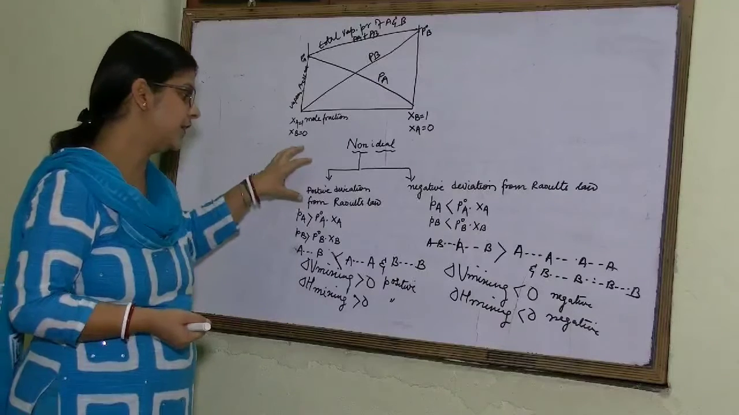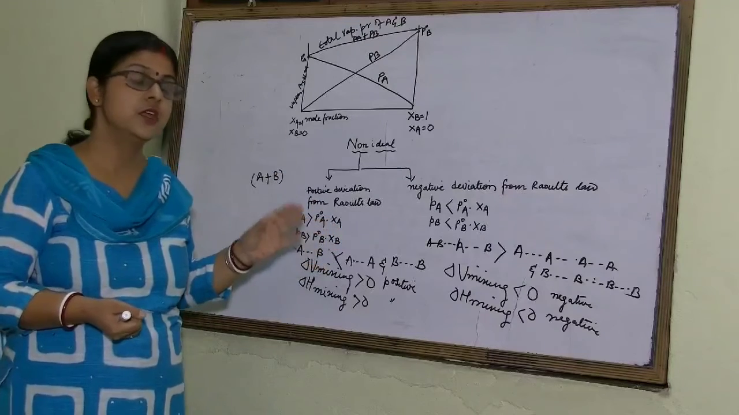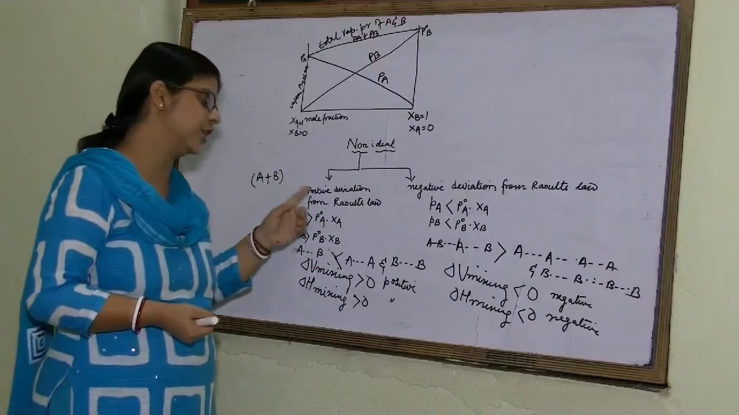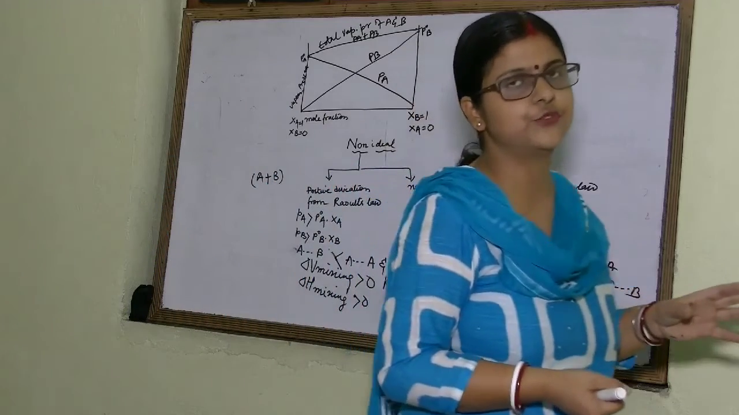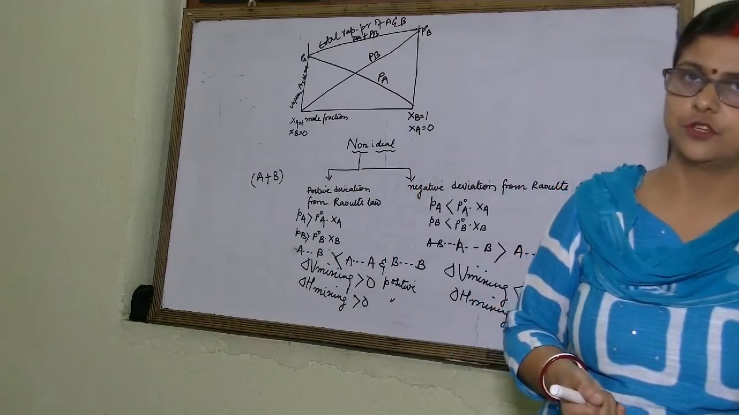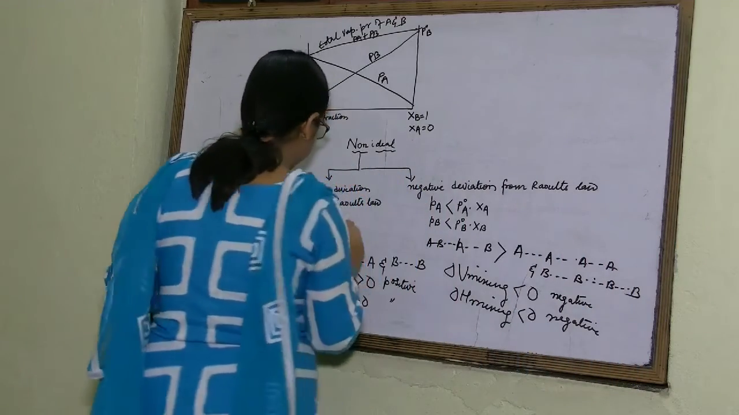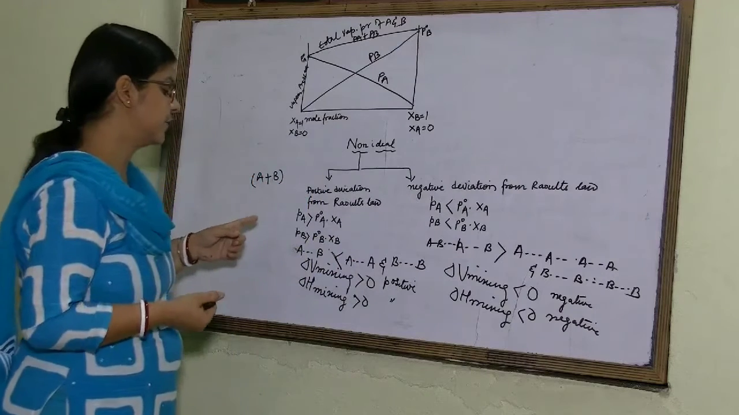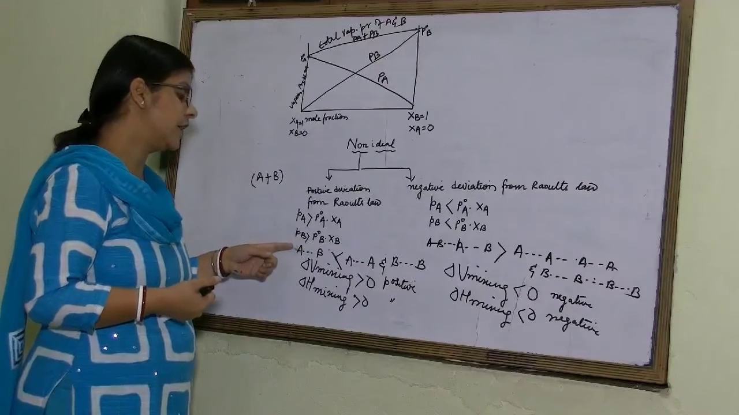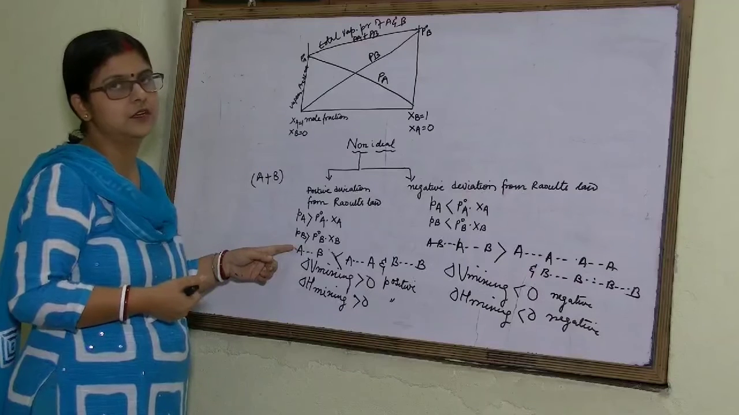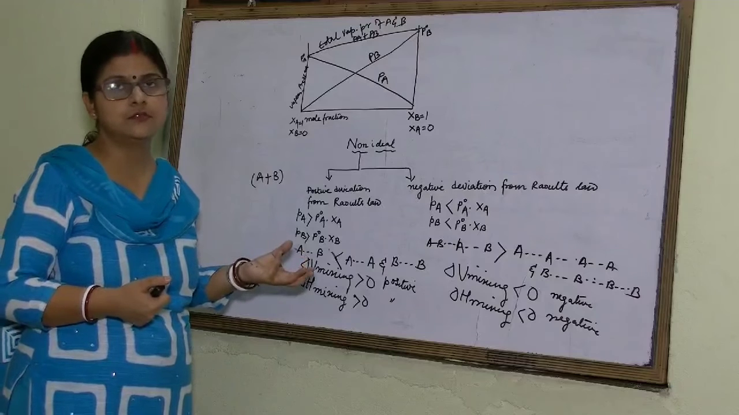So what are we discussing? We are discussing types of non-ideal solution: a non-ideal solution showing positive deviation from Raoult's law, and a non-ideal solution showing negative deviation from Raoult's law. Let us recap it. Here, for a solution showing positive deviation from Raoult's law, the force of attraction decreases upon mixing a solute with a solvent.